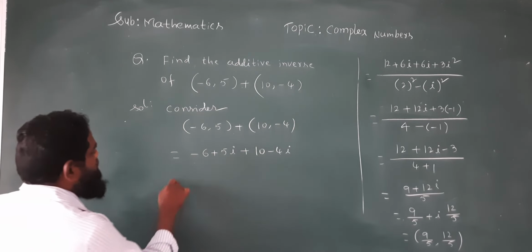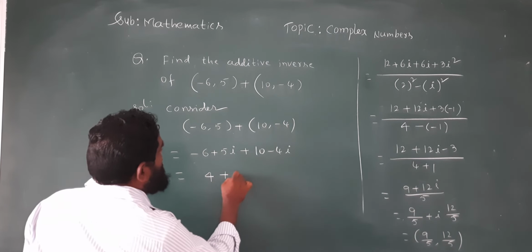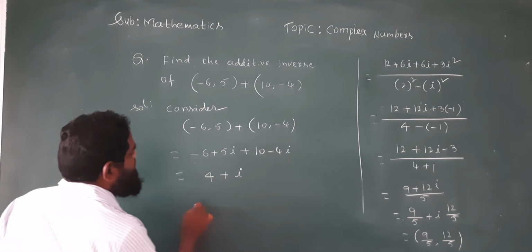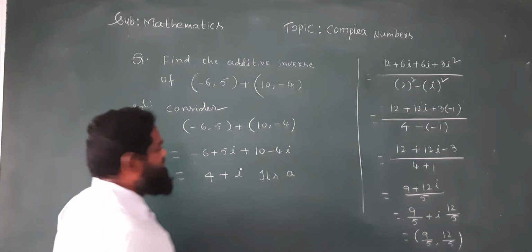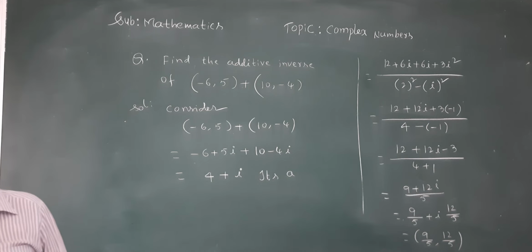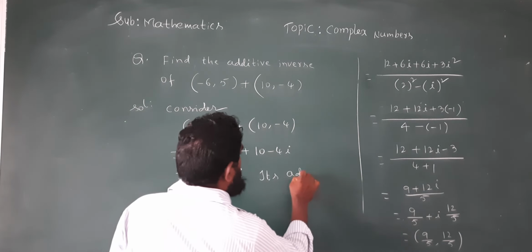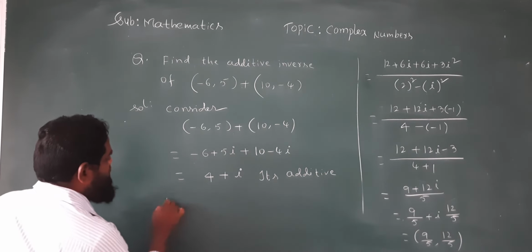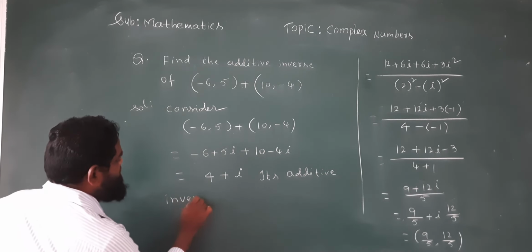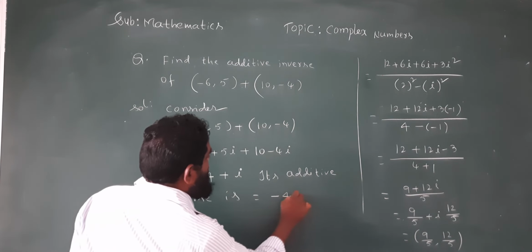Now minus 6 plus 10, 4; 5i minus 4i, plus i. Its additive inverse is like this, minus 4 minus i.